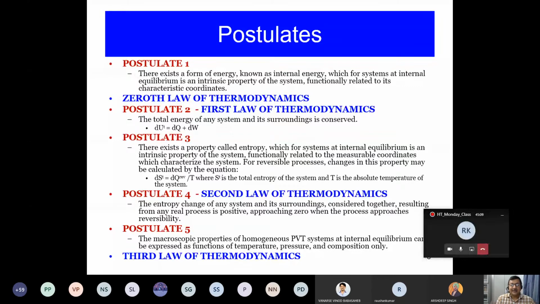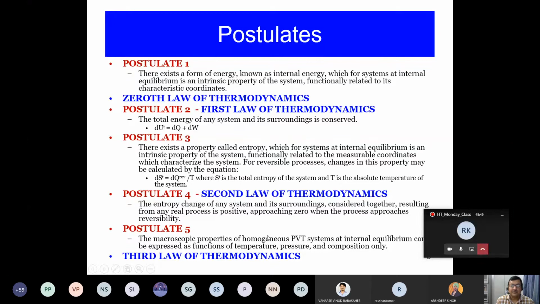So essentially, if you look at this slide, this is giving you the basics of how to lay down all the engineering variables when you start modeling. And you will see that at every stage, we will try to satisfy this entire set of postulates and laws before we really start. So suppose you are doing mass balance and energy balance, that means you are restricting yourself to the domain of the first law of thermodynamics. Okay, suppose you are trying to design a heat exchanger. Then you will see that alongside the first law, you'll also take into account the second law of thermodynamics. Okay, and how do you evaluate this?